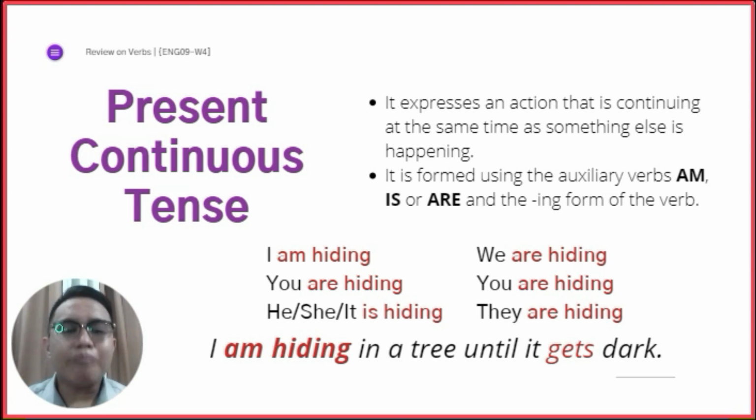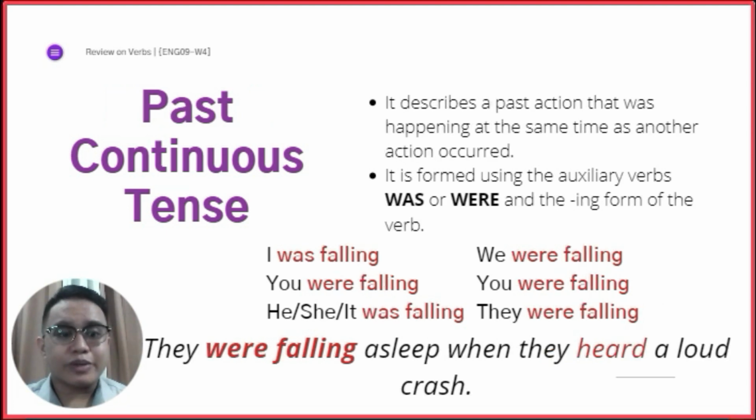Now, the past continuous tense describes a past action that was happening at the same time as another action occurred. So, both are in the past, but one action was continuing when another action happened. For example, they were falling asleep when they heard a loud crash.